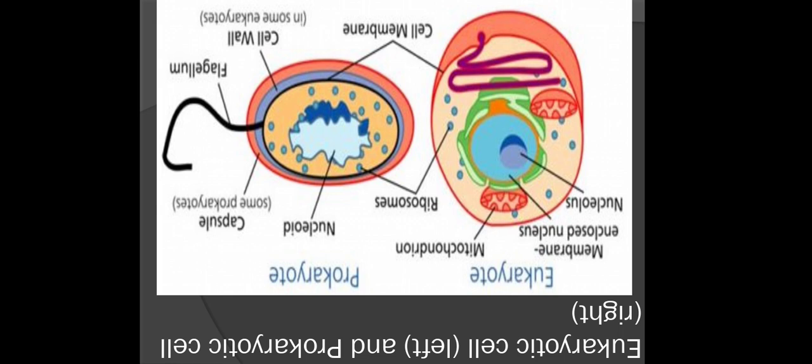Eukaryotic cell on the left and prokaryotic cell on the right. You can see in this particular slide the pictures, or you can say diagrams, of eukaryotic as well as prokaryotic cells. You can see in the eukaryotic cell there is a membrane-enclosed nucleus, a nucleolus which is present in the nucleus, mitochondrion, then ribosomes.